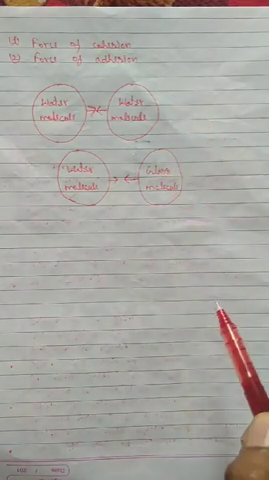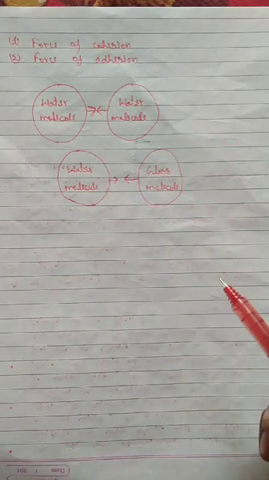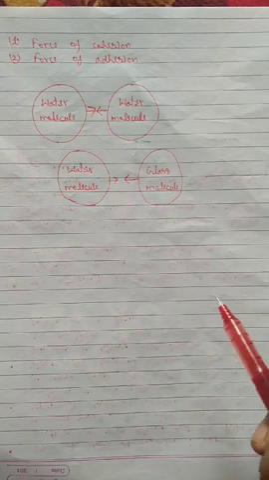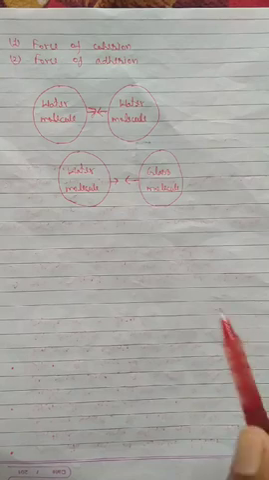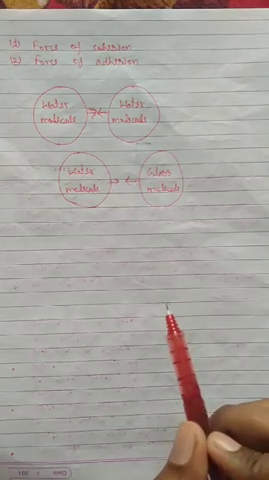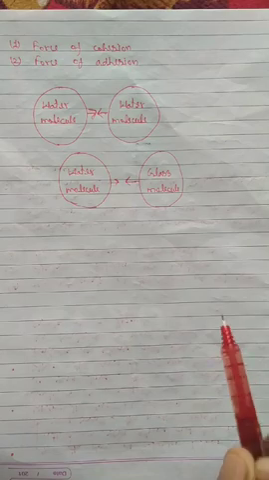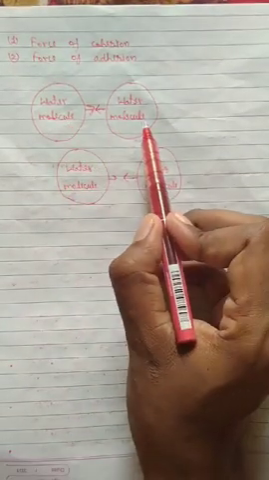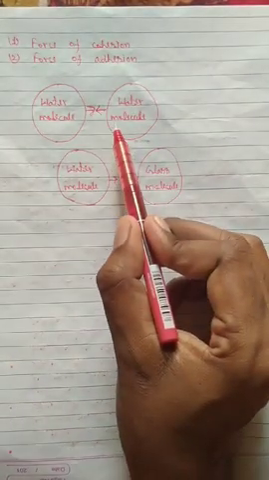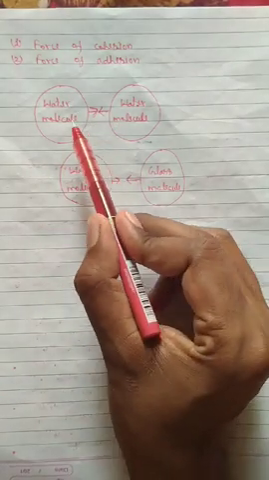Now, force of cohesion. The force of attraction between molecules of the same substance is called force of cohesion. For example, the force of attraction between two molecules of water, that means this is the first molecule of water and this is the second molecule of water. The attraction between two molecules of water. Same substance means both molecules should be of the same substance.